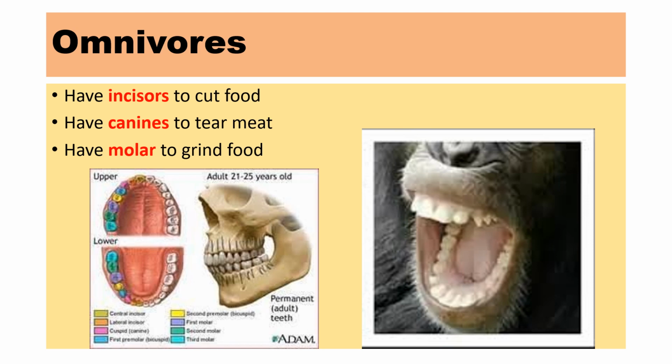Lastly is omnivore. As we know, omnivores eat both. Omnivores will eat plants and also other animals. So, these types of animals will have three types of teeth. They will have incisors to cut food. They also will have canines to tear meat and molars to grind food. As we can see from this picture, they have three types of teeth because they eat plants and also other animals.